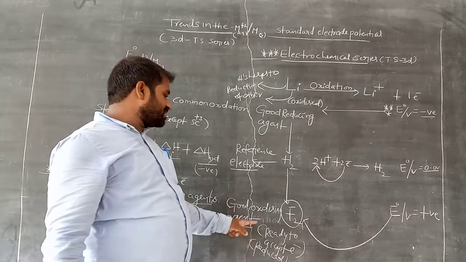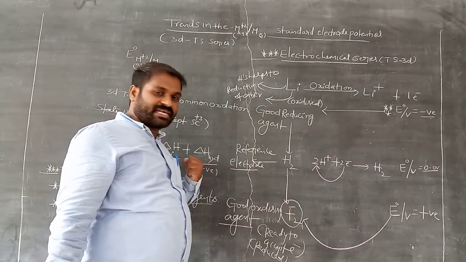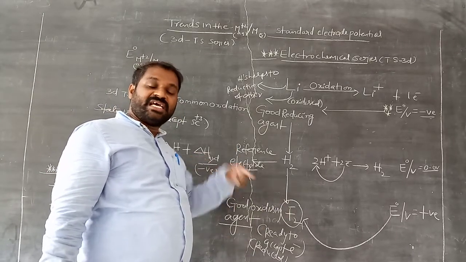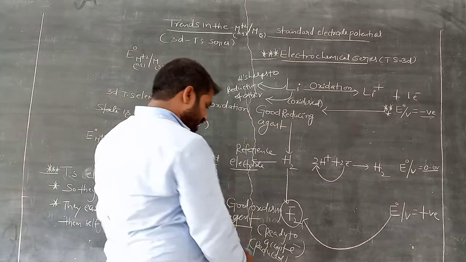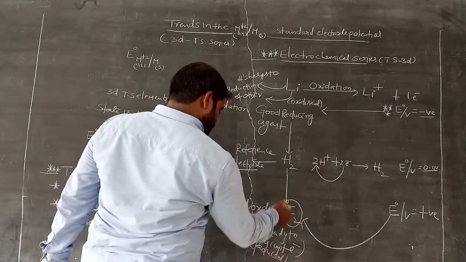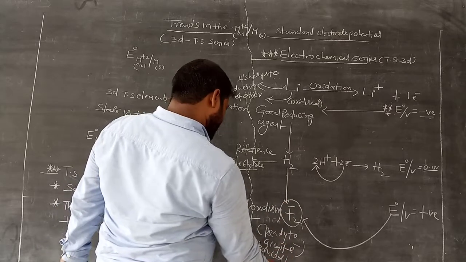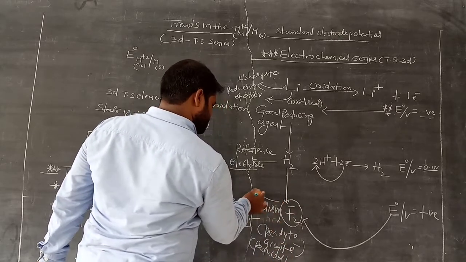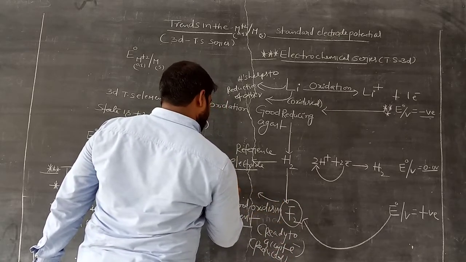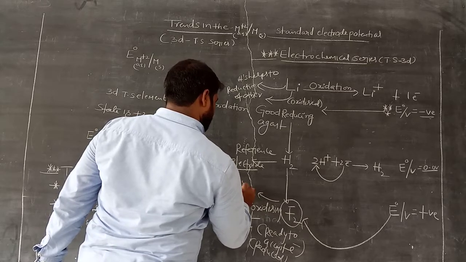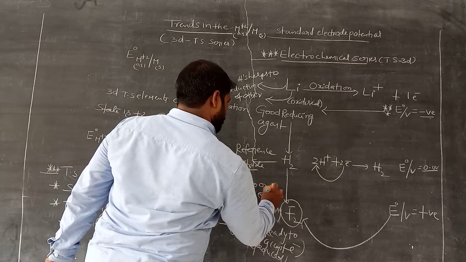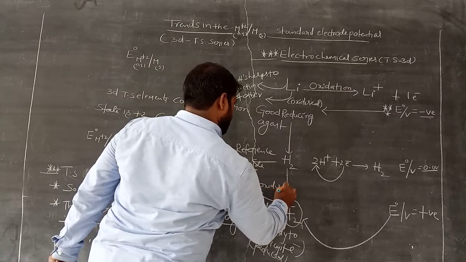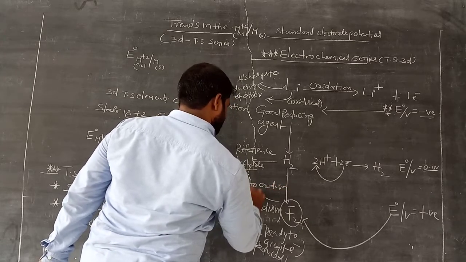But a good oxidizing agent accepts electrons, gaining them from others, so others lose electrons and undergo oxidation. So an oxidizing agent helps the oxidation of others.